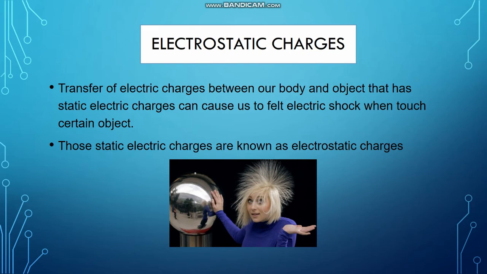So the electric shock happens when the electric charge in our body is transferred to the object that already has static electric charge. So when electric charge is transferred between our body and the object that has static electric charge, it will produce an electric shock. So these are the causes of electric shock.